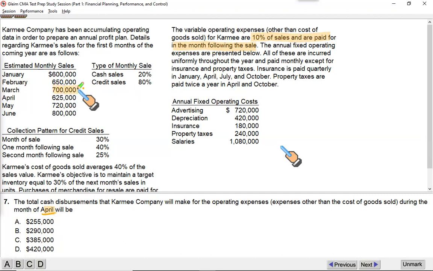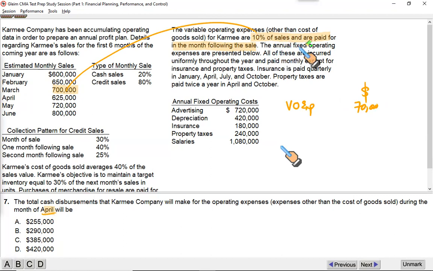10% of March sale. So the first item I'm going to write is the variable operating expenses, which is going to be 10% of March sale, 10% of 700,000. So the amount is going to be $70,000.